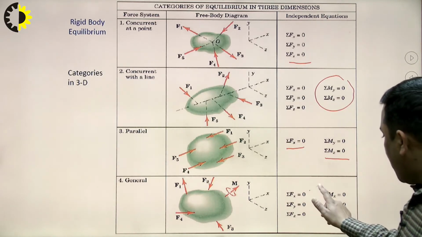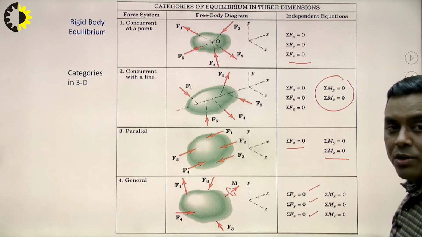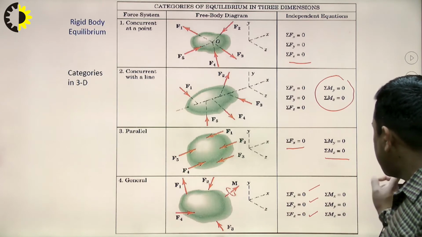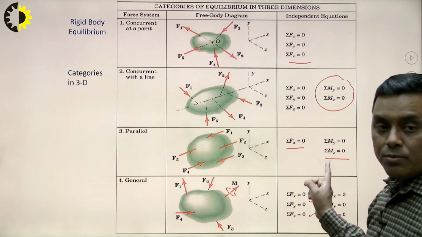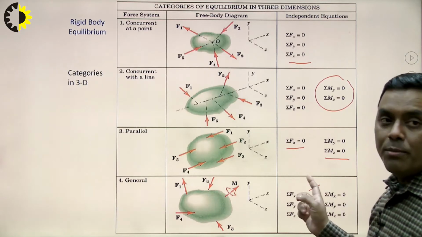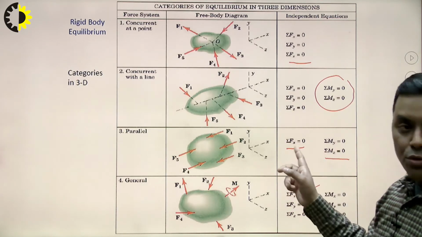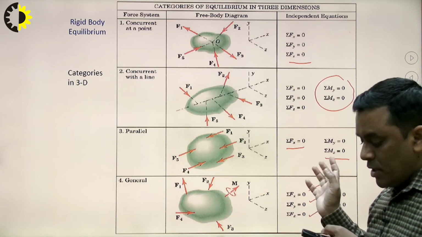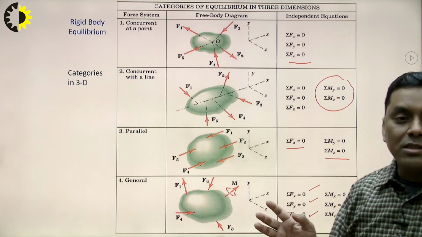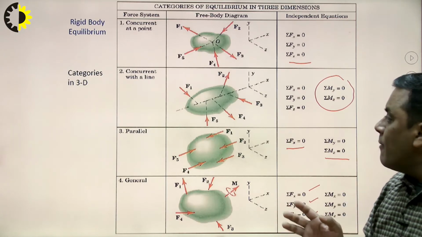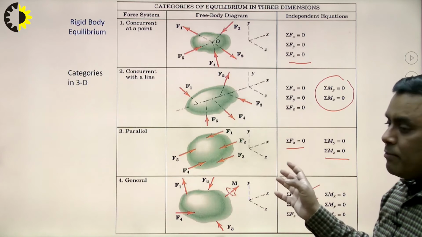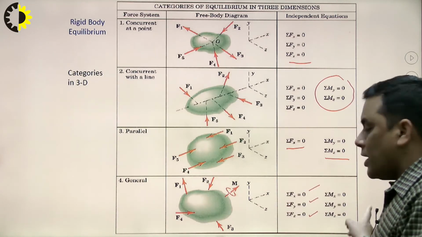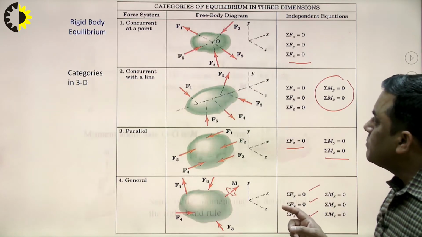These are sigma Fx, sigma Fy, sigma Fz equal to 0, which control the translation, and sigma Mx, sigma My and sigma Mz equal to 0, for rotational equilibrium of the body. So that's what I told on my first slide. These are the 3 plus 3, 6 equations. In these 6 ways the translation or rotation of a body is possible. So if the body is in equilibrium, if the net effect of force on the body is 0, then these 6 mathematical equations must be satisfied.